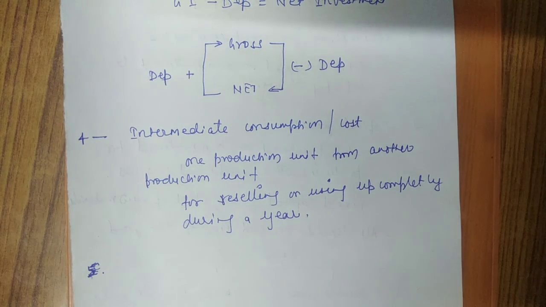Please note that what is important here is reselling or using up completely during a year.